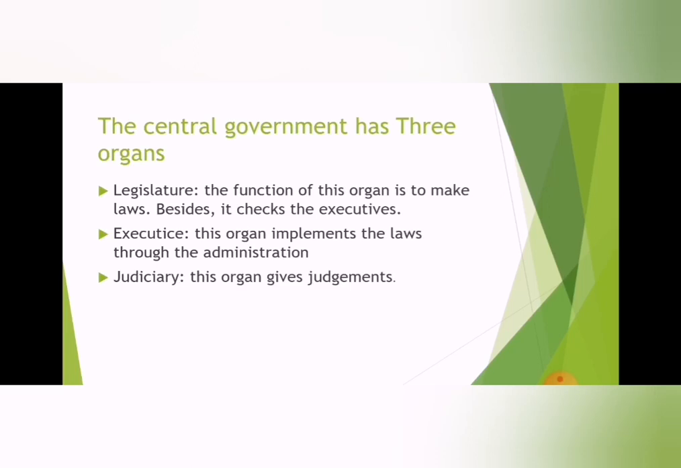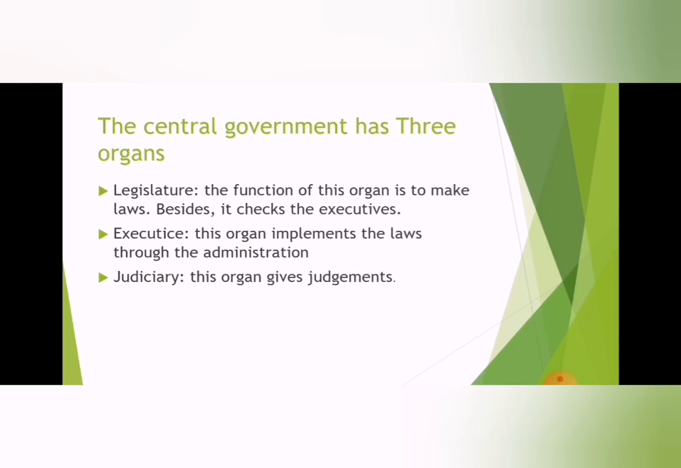So the central government has 3 organs. Organs, you know that, are parts or branches: legislature, executive and judiciary. Now, what is the legislature? The function of this organ is to make laws. Besides, it checks the executive. The executive implements the laws through the administration. The judiciary gives judgment.